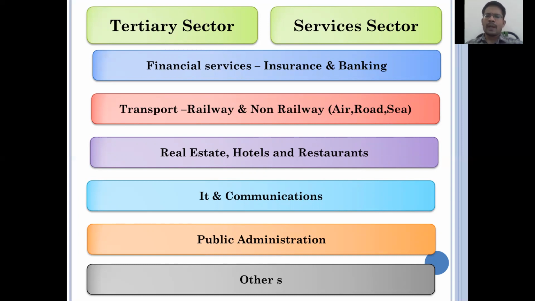The fourth one is IT and communications. In communications, rural communication is different and urban communication is also different. The fifth one is public administration, which covers the total government administration: state or central government and local government. Finally, the last one is others. Anything else, such as education and health facilities, all remaining services come under others. So these are the major sectors of the Indian economy.